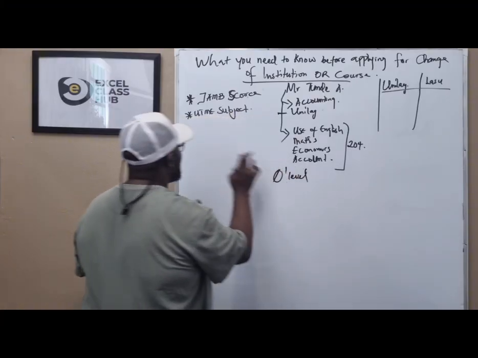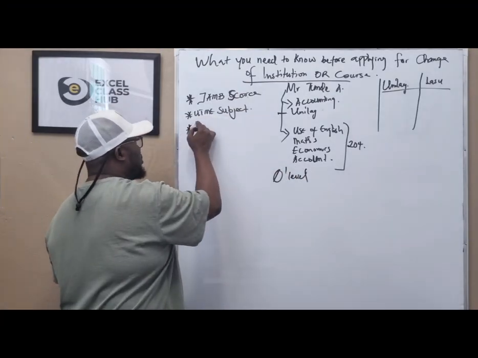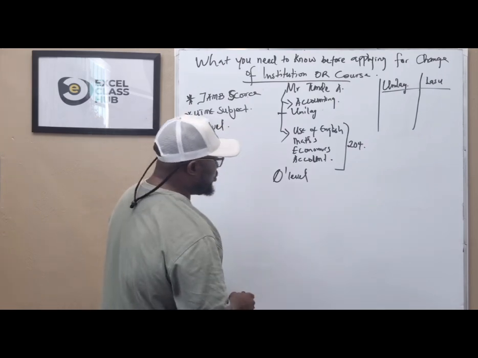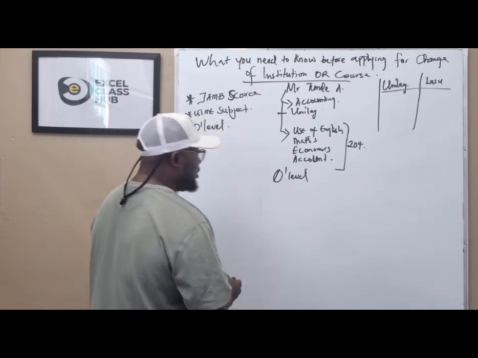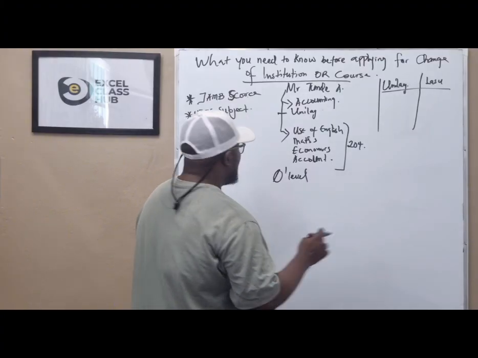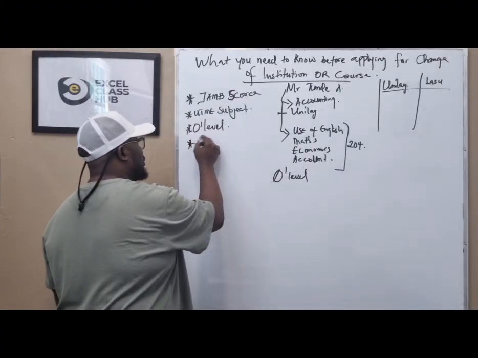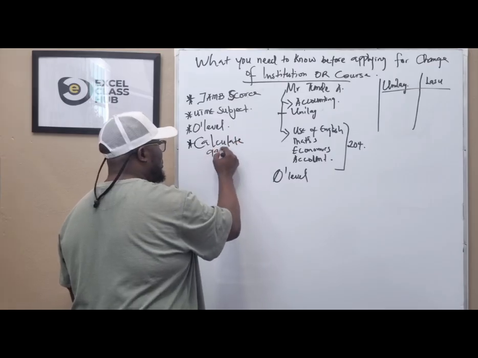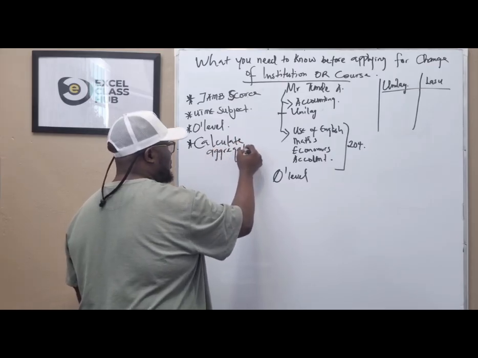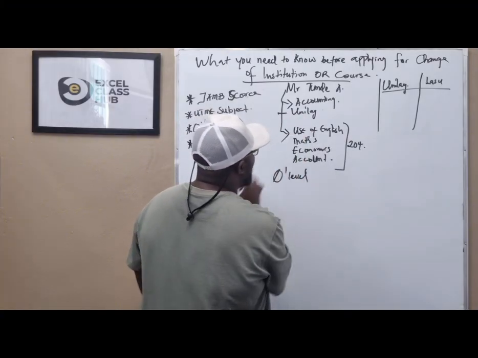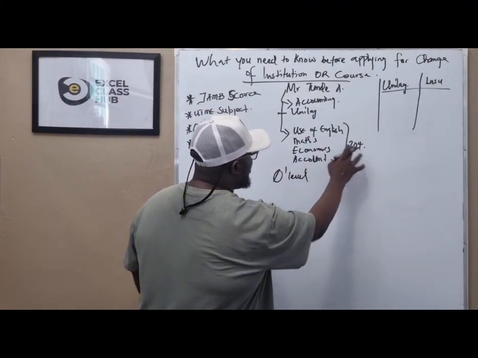Another factor to consider before applying is your O level result. You need to have a strong O level result before you consider, and make sure you calculate your aggregate score very well. Now, Mr. Tunde scored 204.